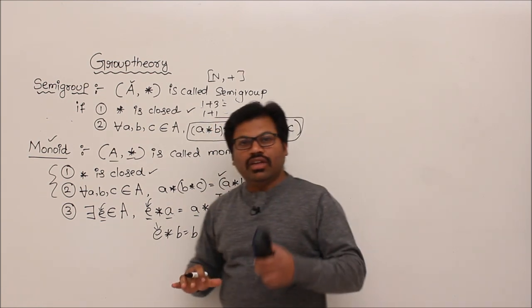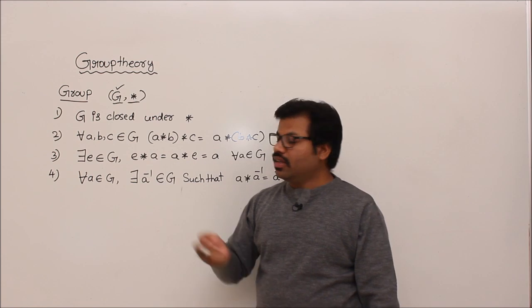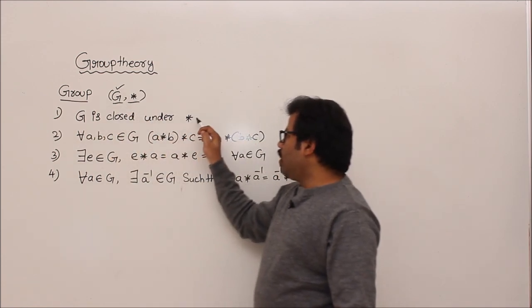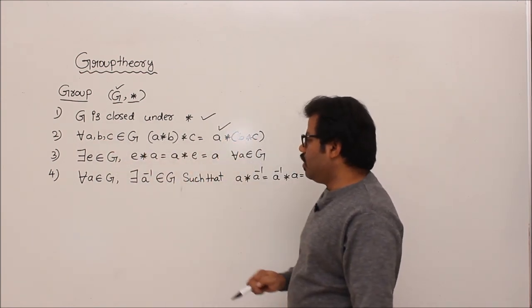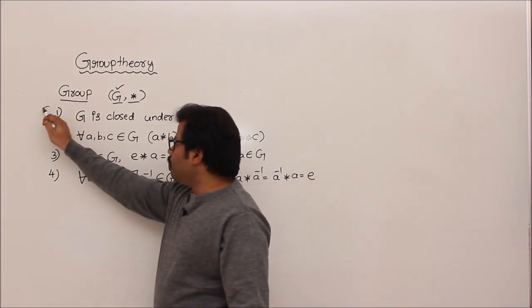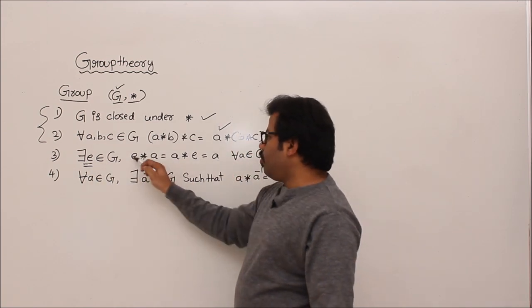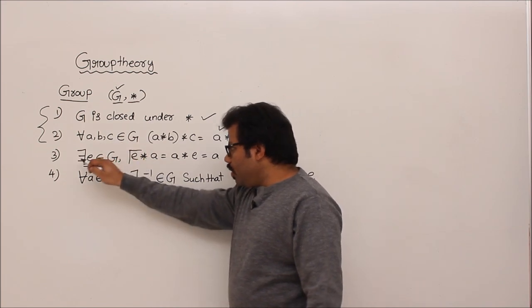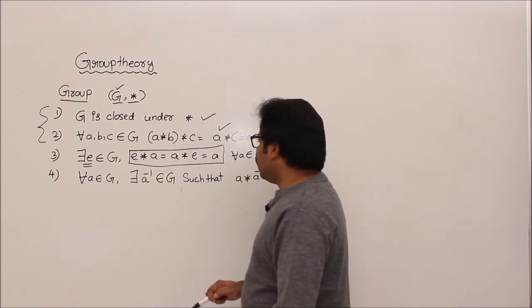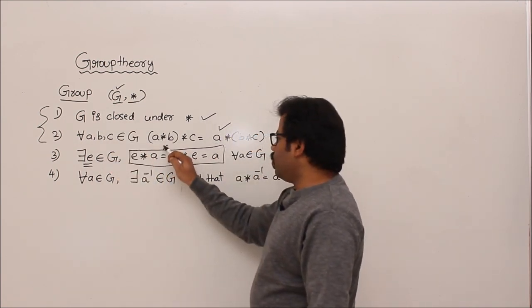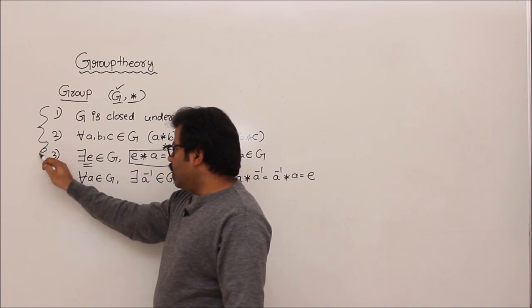Now after that we will see group, okay. Now we will talk about group. I am using a different symbol G because I want to represent a group. So G is closed under star, same as the previous one. For every three elements the associative rule should hold good, yes we know that. So that means your group should be a semi-group. There exists one element, at least one, such that e star a equals a star e equals a. Then we say that that is the identity element, of course. But this is a rule. Remember it. Okay. If you can show such an element, then we say that such a thing is a monoid.